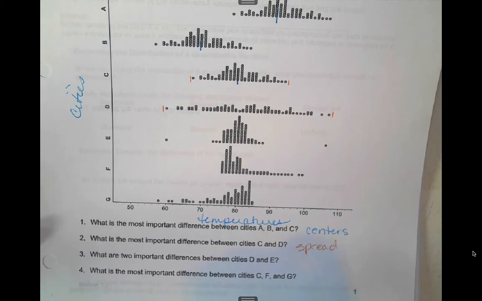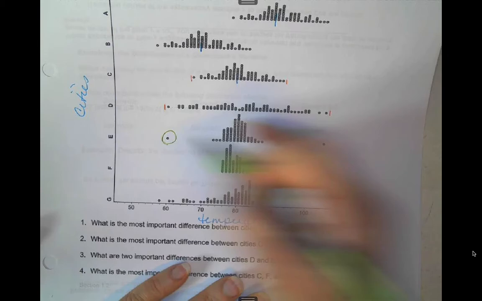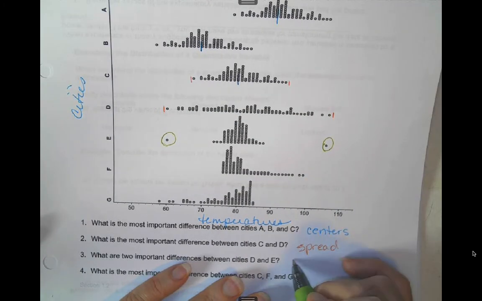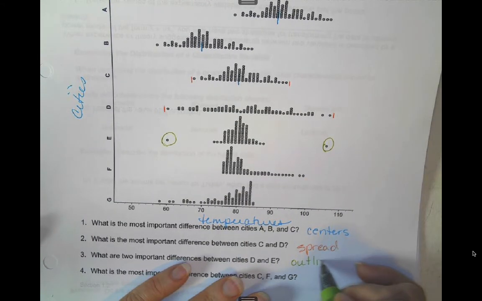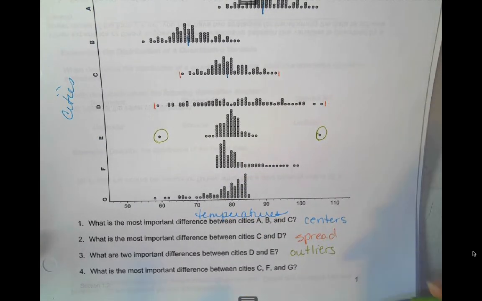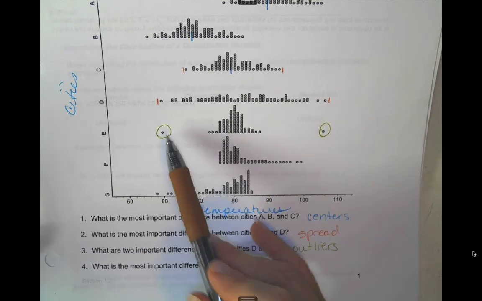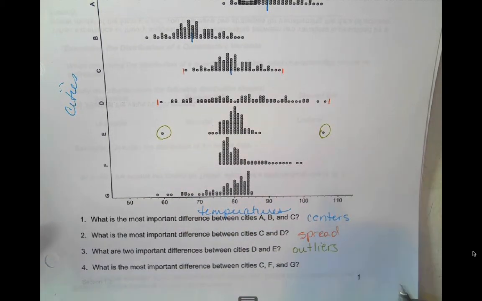What's the difference between D and E? The spread is the same here, but if you notice here, the only reason why the spread's the same is because we have those 2 outliers. If we didn't have those 2 outliers, the spreads would not be the same at all. But since we have those outliers, that's throwing off things, all right? So with that particular one, we'd say the outliers are different. For the most part, you have pretty consistent days, but then you have these really weird off days.